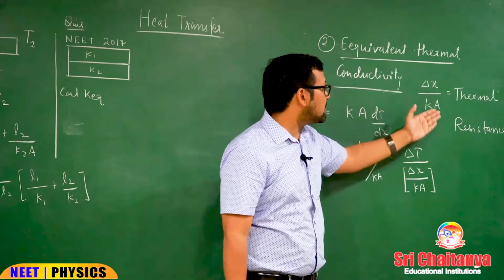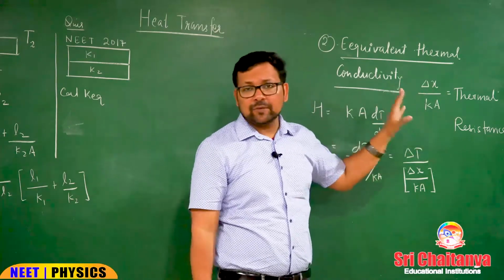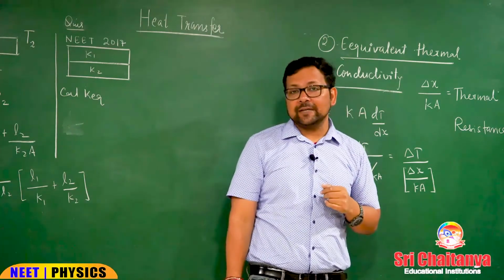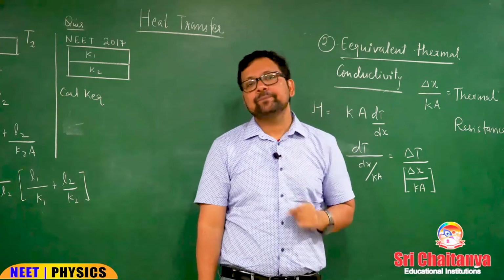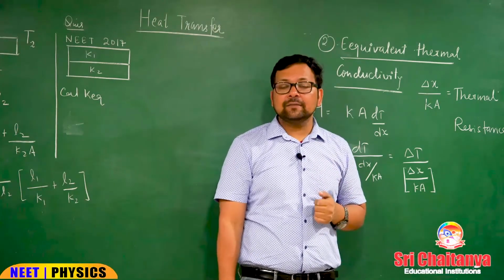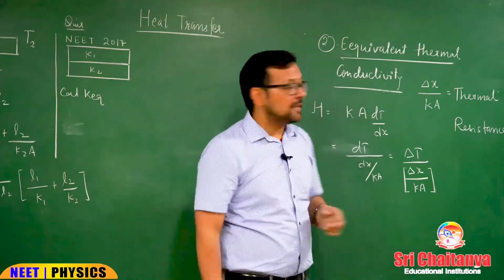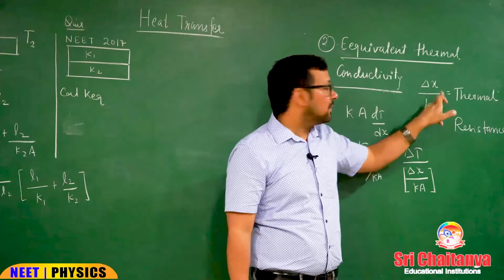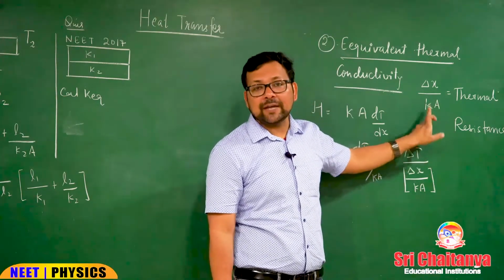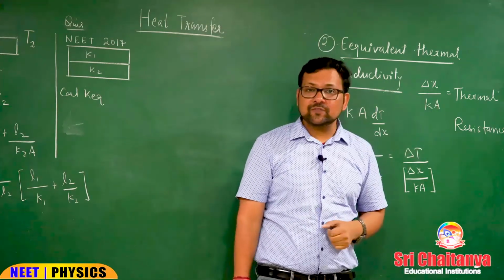So, what is the resistance? You can see delta X by KA. This is the same formula we studied in electricity. There the formula for resistance we write is rho L by A. Rho is the resistivity. If we write that in terms of conductivity, that will be L by sigma A. So, delta X is the length, A is the area, and in place of sigma, electrical conductivity, what we are writing here is the thermal conductivity. So, remember the thermal resistance formula.